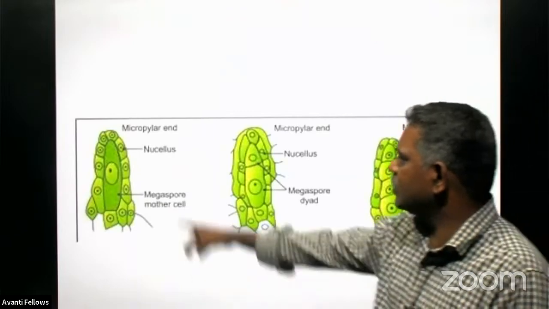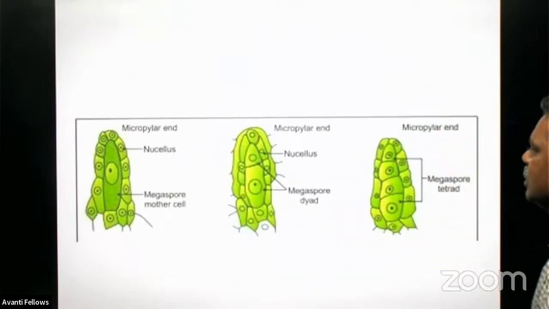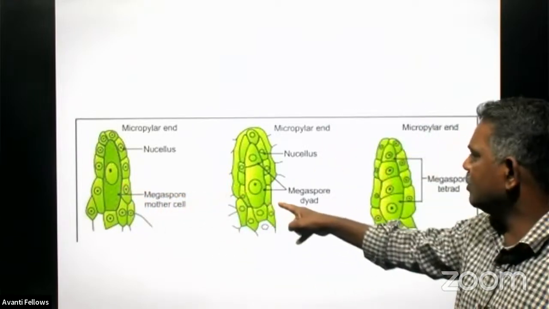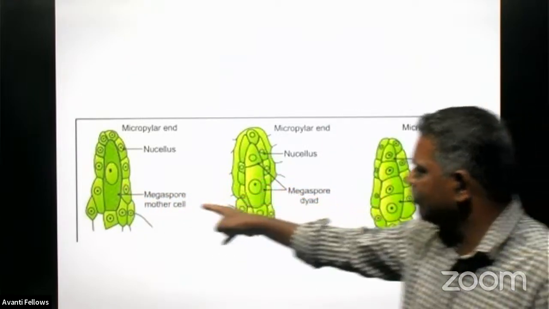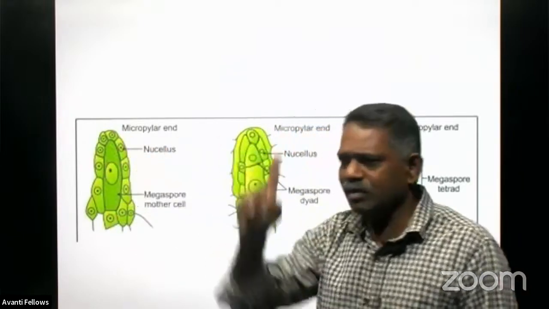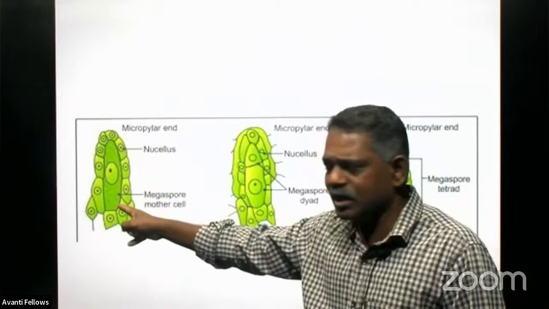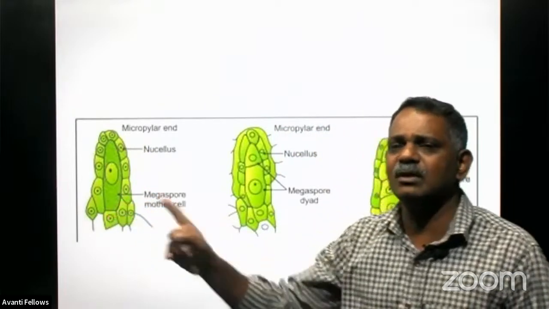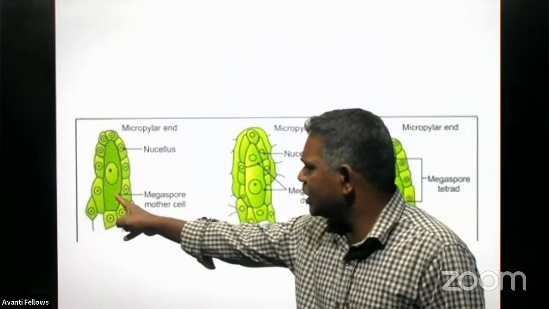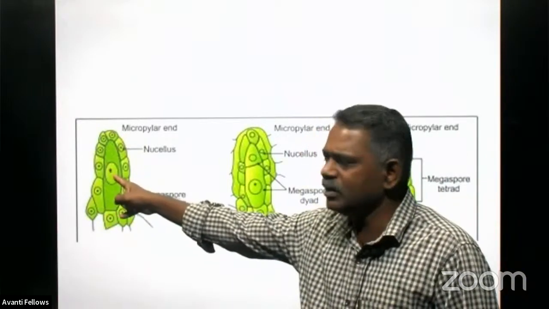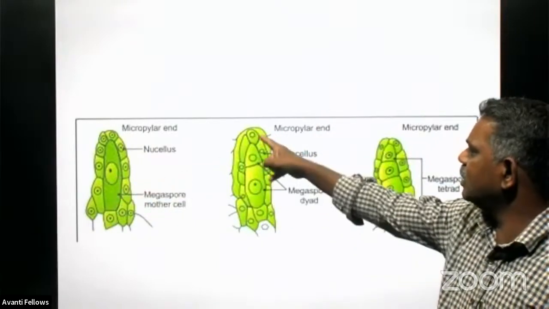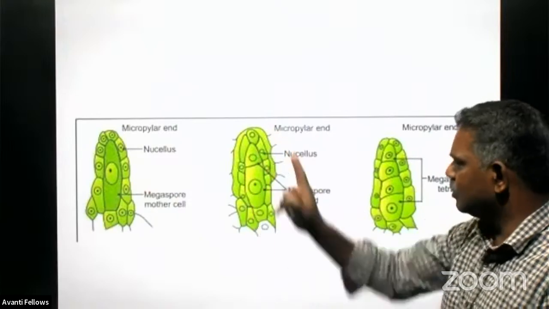This is the process of division here. First, this megaspore mother cell undergoes the first division. You can find many nucellus cells around it. One of the nucellus cells is converted into the megaspore mother cell during megasporogenesis, and this megaspore mother cell has a diploid nucleus.